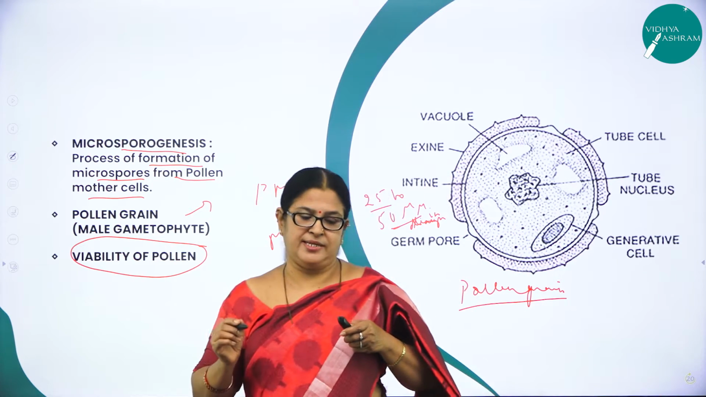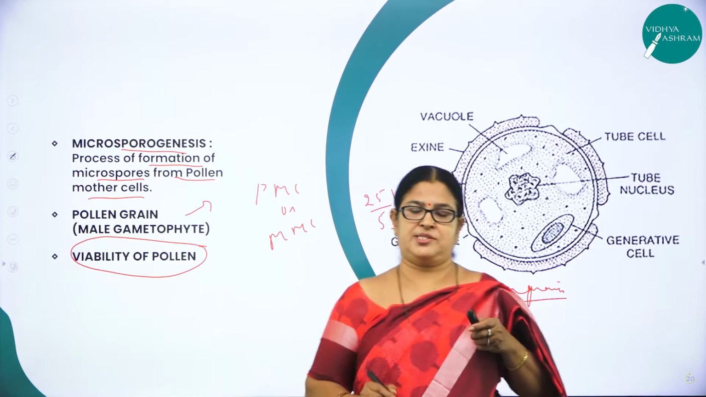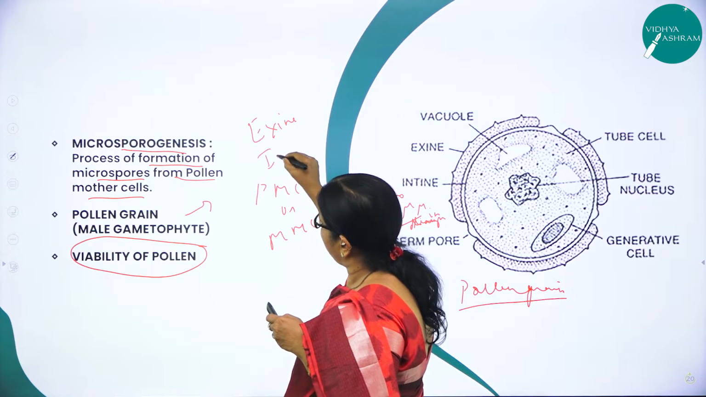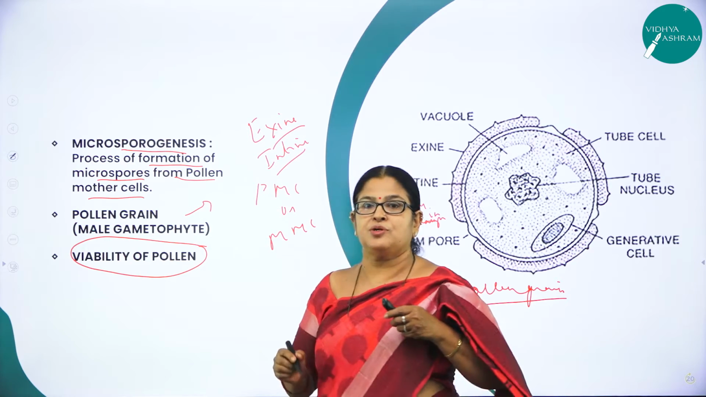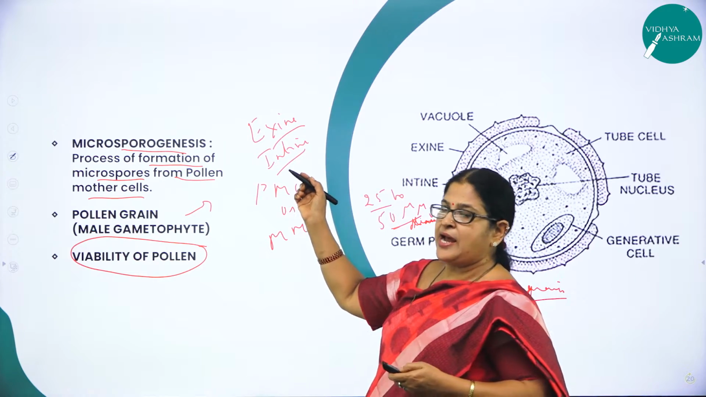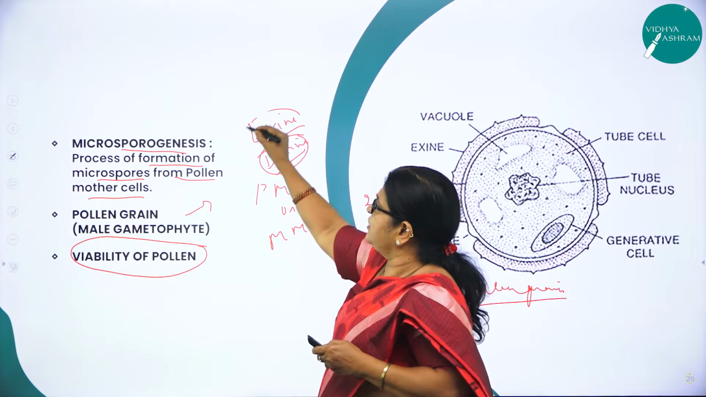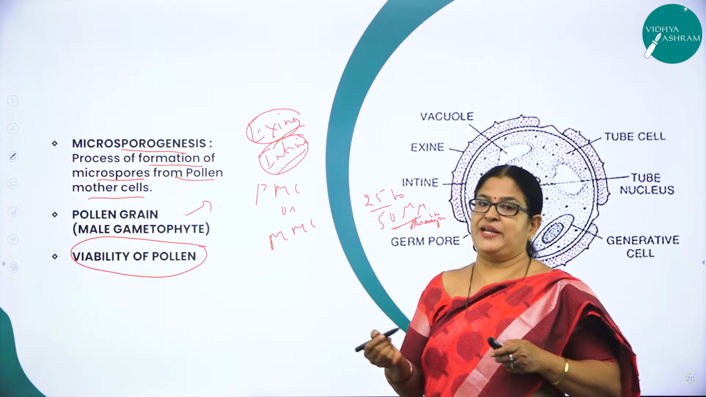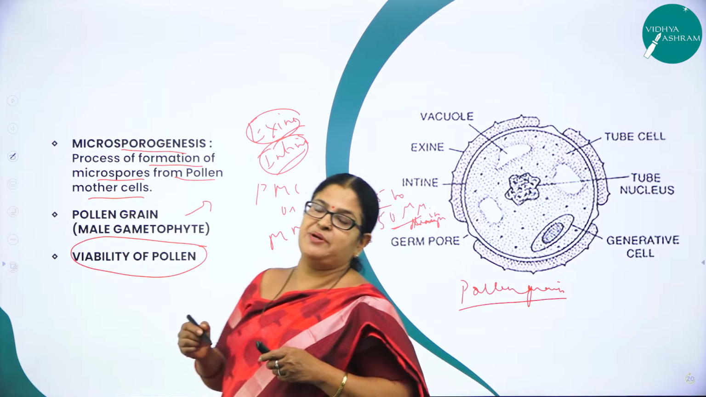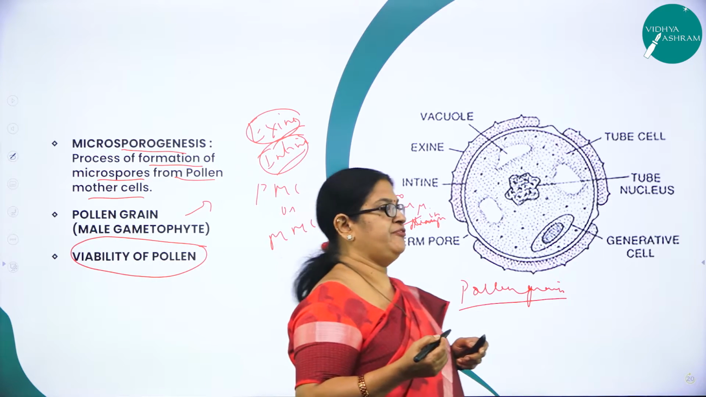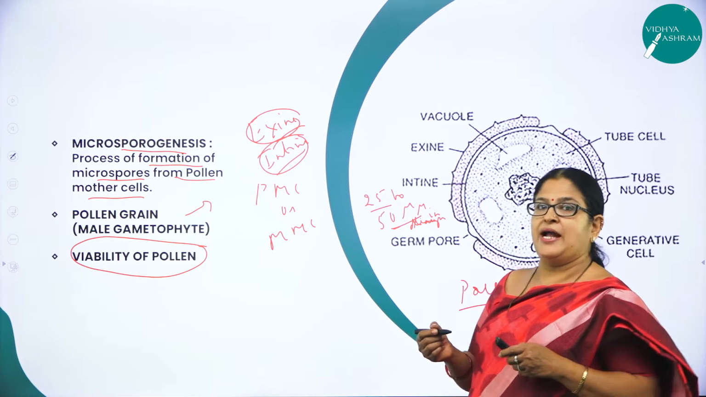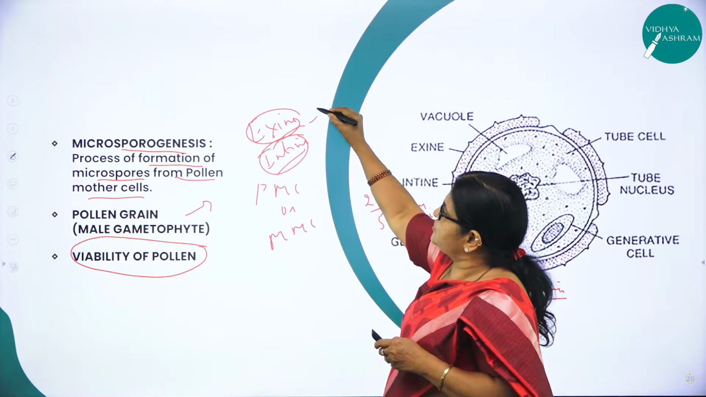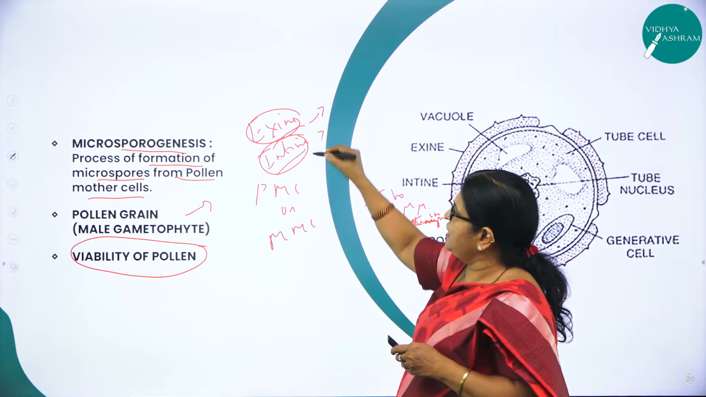The pollen grain consists of two very important walls. Outer is called exine and inner is called intine. So the outer wall is called exine and the inner wall is called intine. I repeat, a pollen grain is nothing but a male gametophyte. Usually it is spherical in shape. You can see the diagram here, and it measures around what? Around 25 to 50 microns in length. And each pollen grain consists of two wall layers, the outer exine and the inner intine, right?